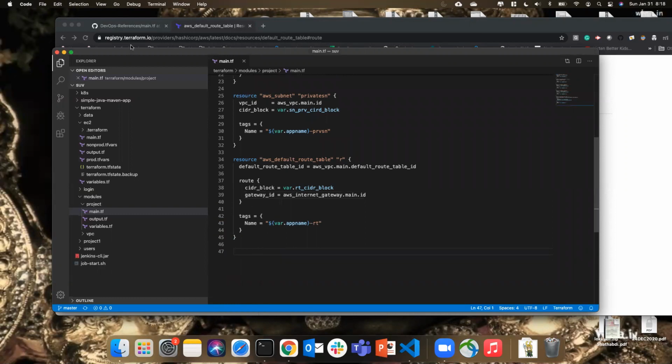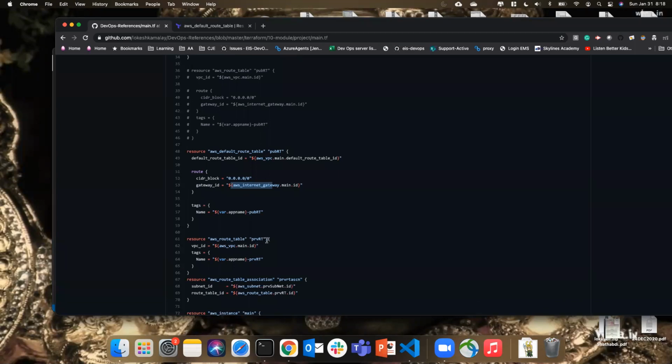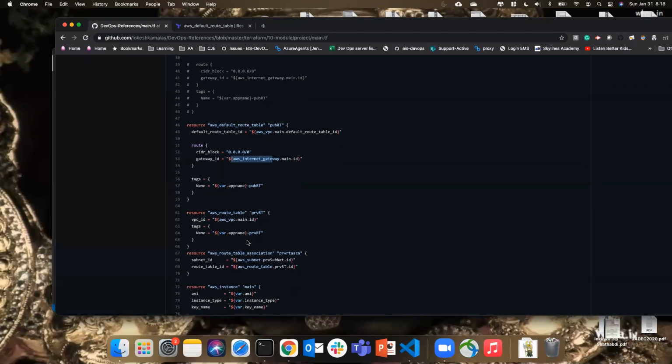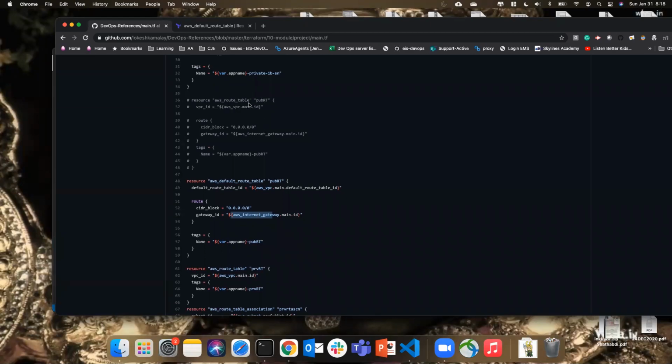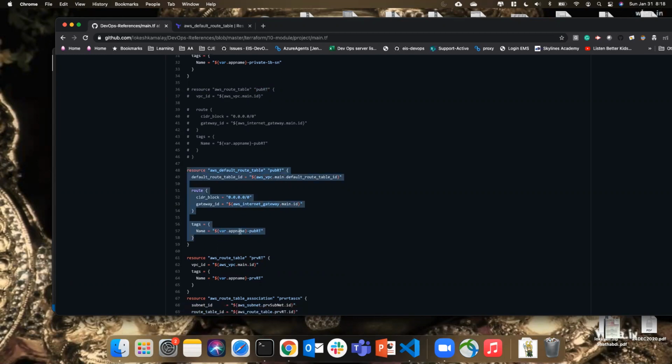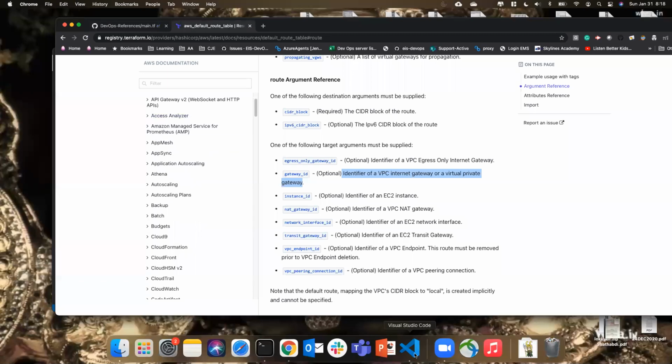Now let's go ahead and create the routes. So updating the private route table. This is creating a private route table. So we're not creating a public one. Now I got it, because we don't need to create a public route, because there will be a default route, right? Which we can consider as the default one for public, and the private route we are creating here. Okay. Now I am going to add the private route here.